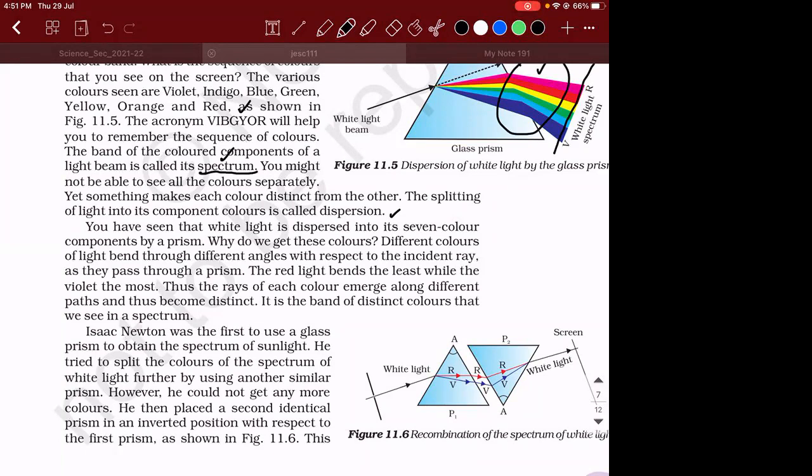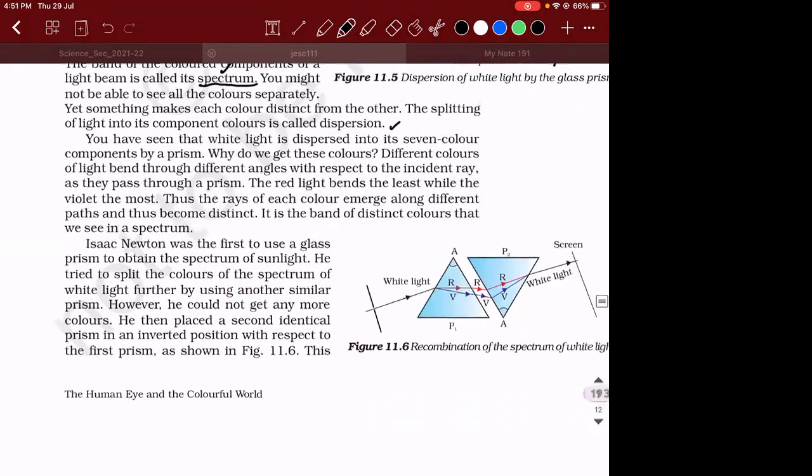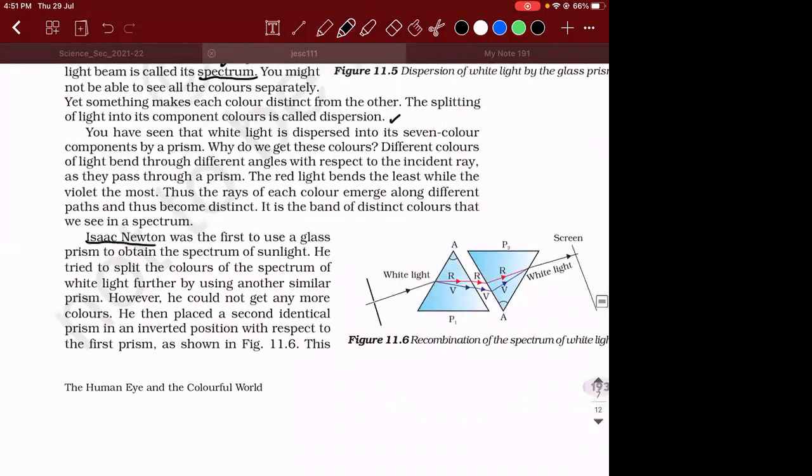This experiment was first performed by Isaac Newton. He was the first person to use a glass prism to obtain the spectrum of sunlight. He tried to split the colors of the spectrum of white light further using a similar prism. Since you cannot see them as distinct things, he took another prism and kept it in an inverted position.